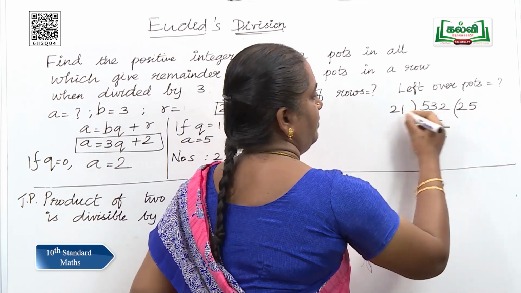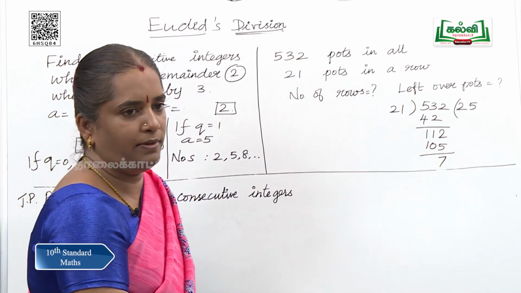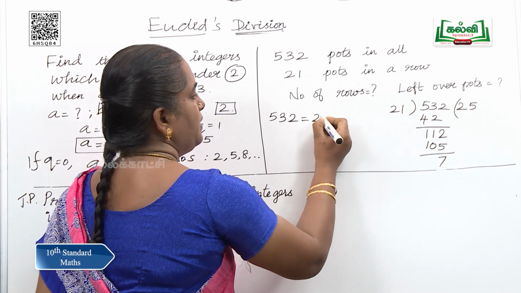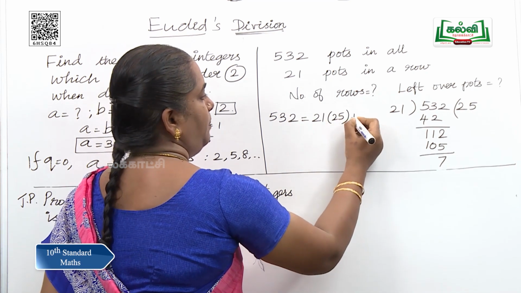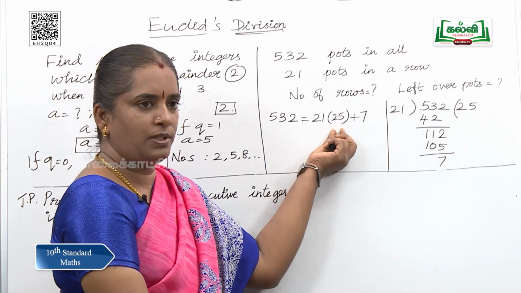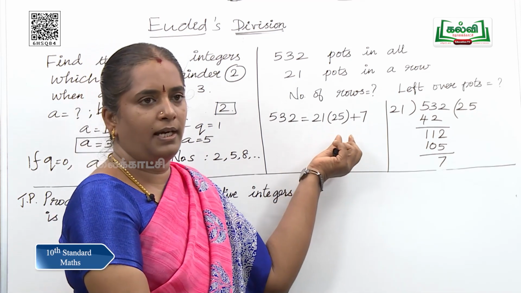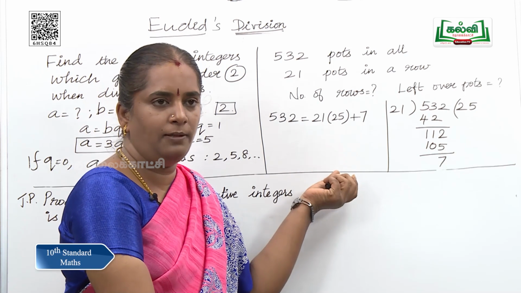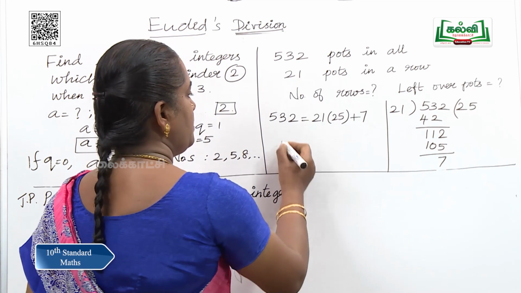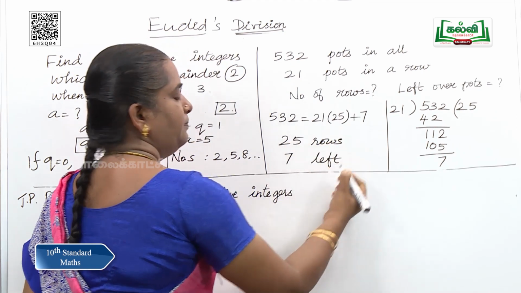So, here 5 into 21 is 105 and the remainder is 7. So, we can replace this as 532 is equal to 21 into 25 plus 7. That means 25 is the quotient and 7 is the remainder, which is said as 25 rows are there in total and 7 parts are left over. So, 25 rows and 7 left over.